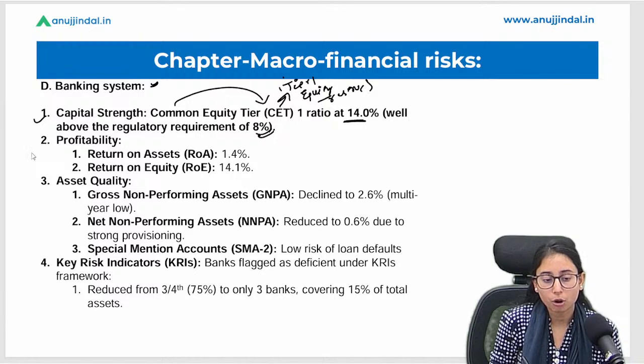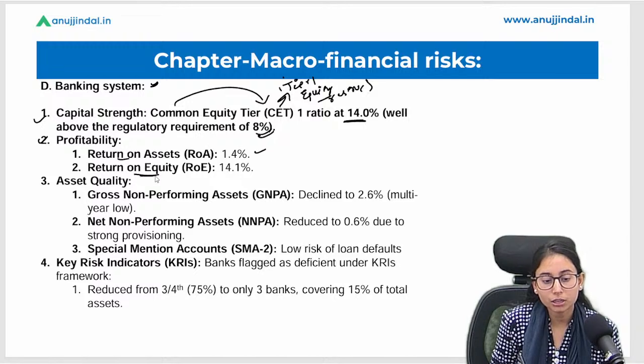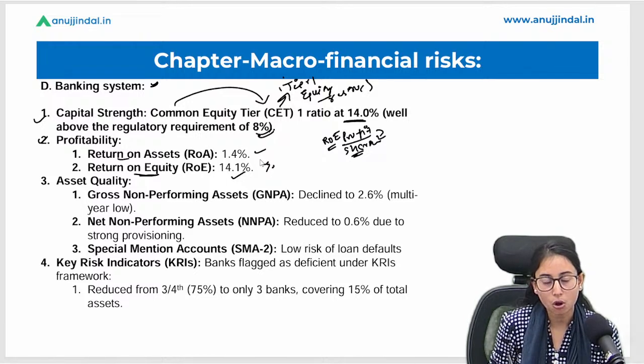If we talk about profitability, we have already discussed the return on assets, which is 1.4%. But in terms of return on equity, that is profits divided by the shareholders' equity, it is 14.1%, which is again a good return on equity.